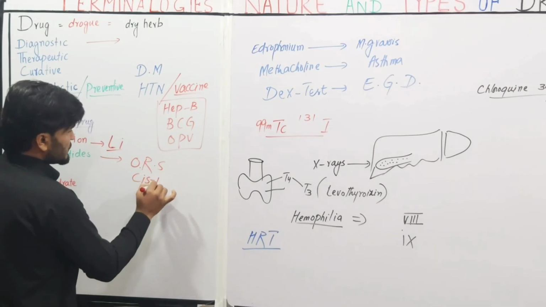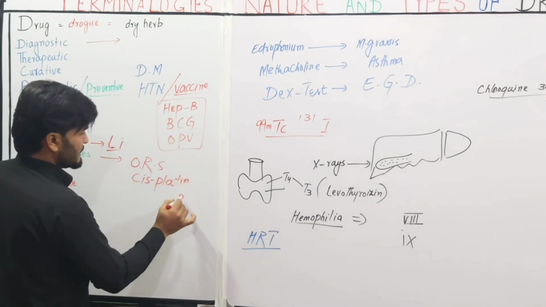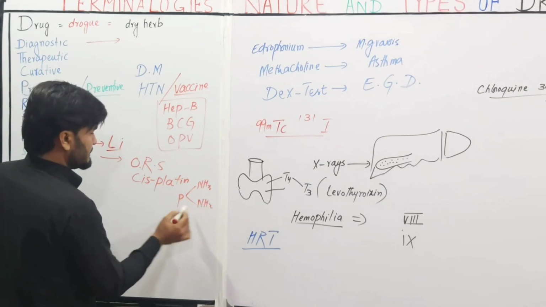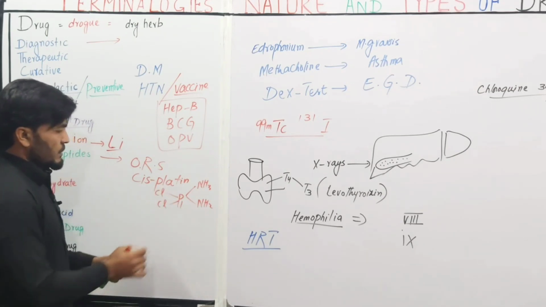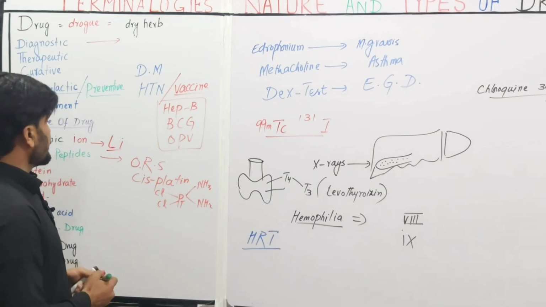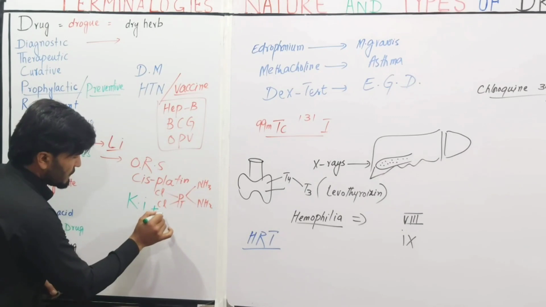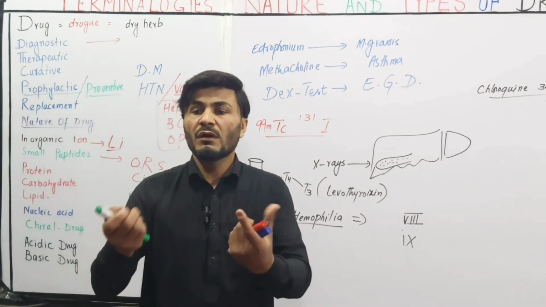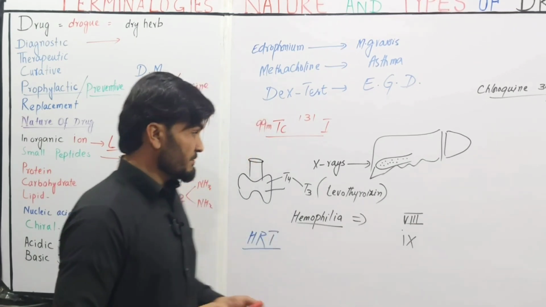Cisplatin, which is a chemotherapeutic agent, is actually a diamino dichloroplatinum. Other inorganic drugs include potassium iodide. Potassium iodide along with iodine in Lugol solution is used for overactive thyroid, specifically before surgery.